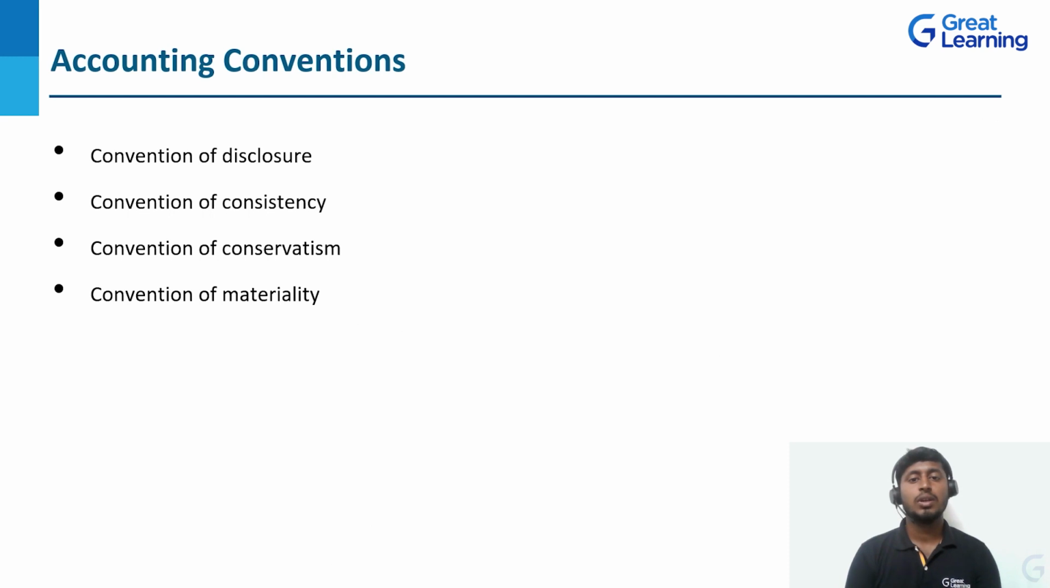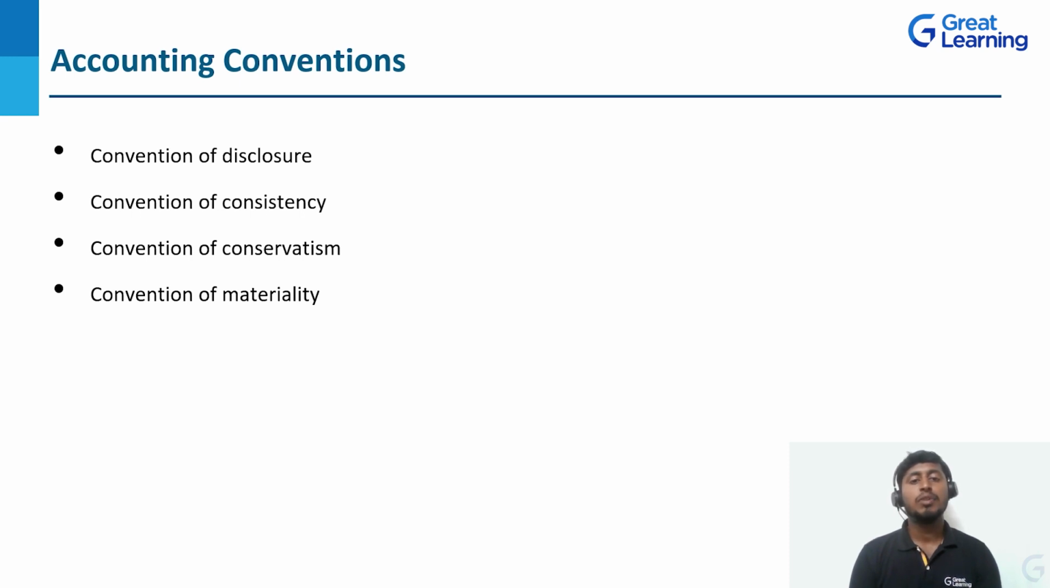Accounting conventions. In this we have 4 accounting conventions. First one, convention of disclosure. Convention of disclosure is nothing but we need to disclose the books of accounts. In this video, I've already told you, all the companies need to disclose their financial statements on their website, for the purpose of the public, stakeholders, or any other purpose. They need to publish, so they need to disclose their books of accounts.